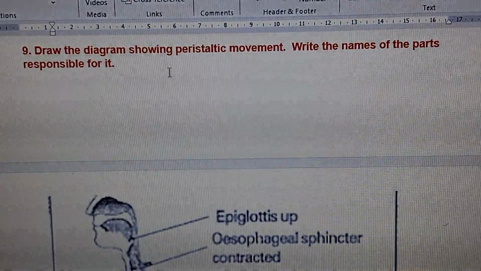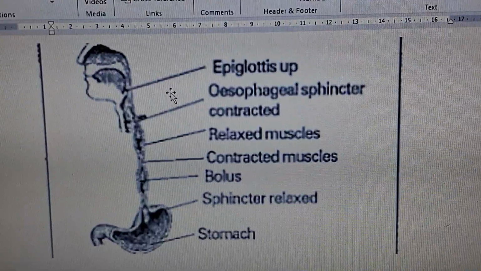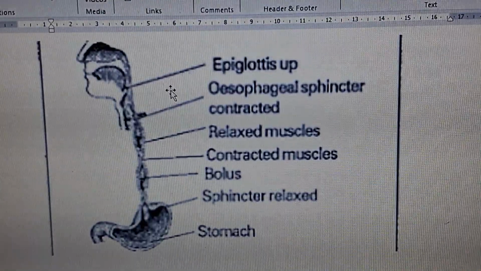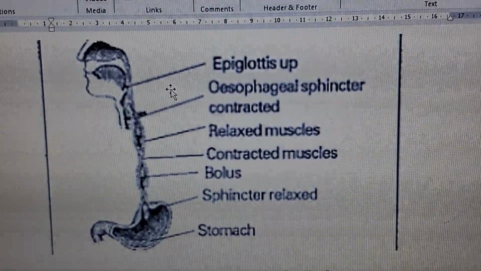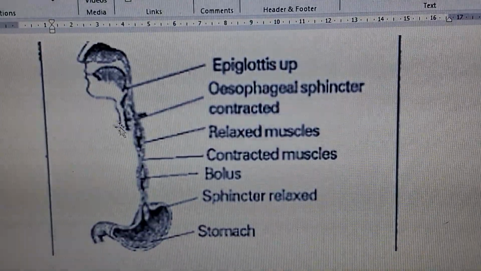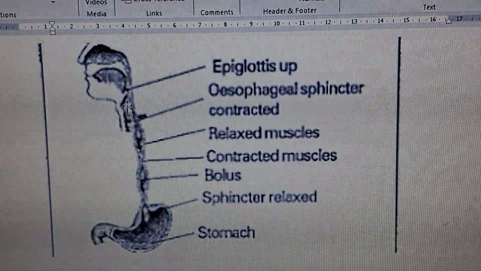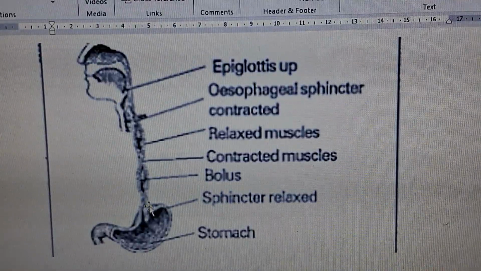Next, draw the diagram of peristaltic movement. Write the names of the parts responsible for it. This is the diagram, children. Peristaltic movement appears in our esophagus. So see, children, right from this place up to the stomach, we call this the esophagus.